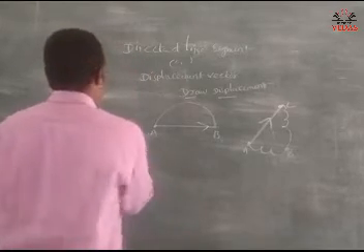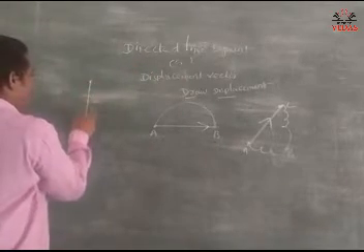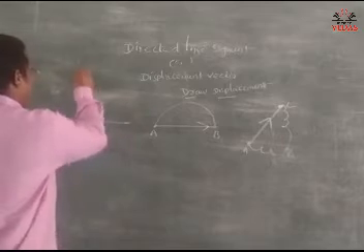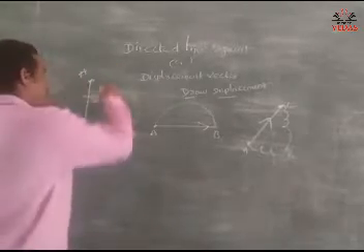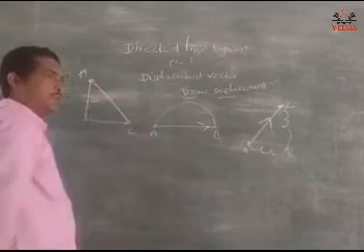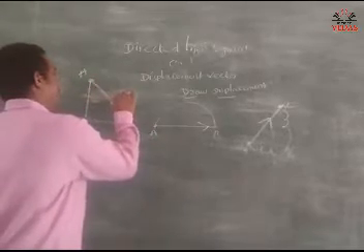And here, points A and C, draw the displacement vector from A to C. This is a displacement vector.